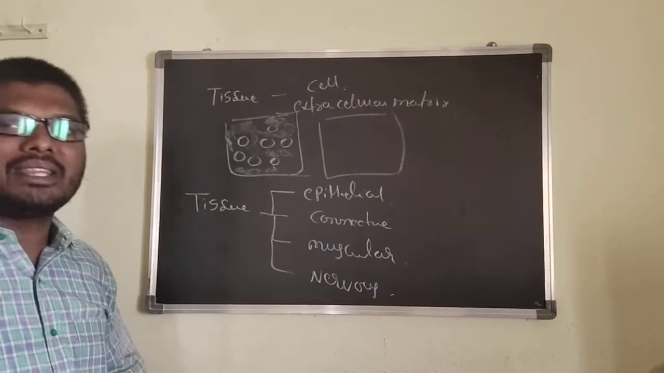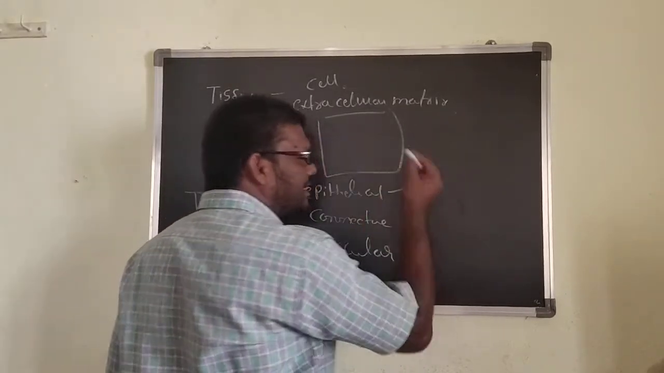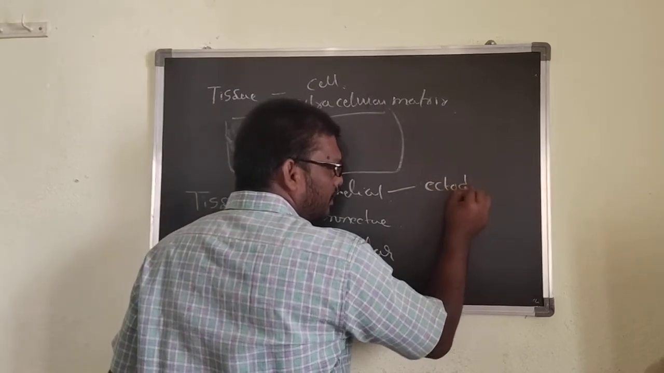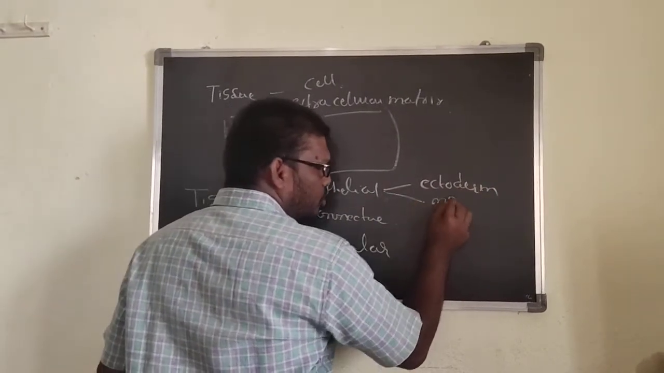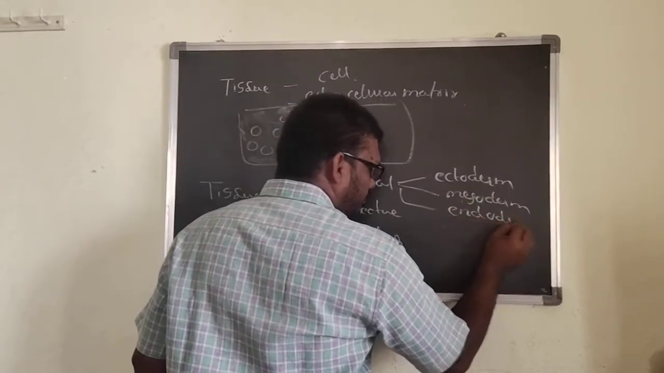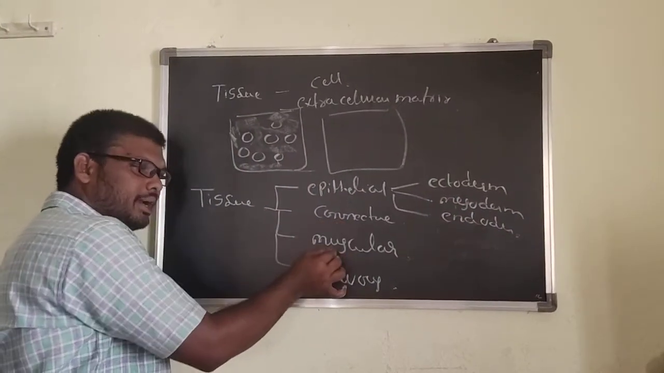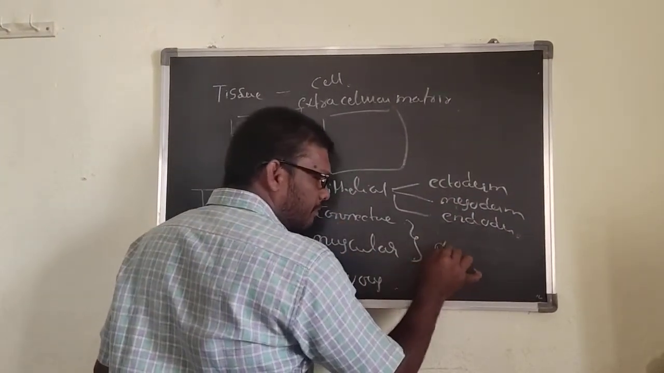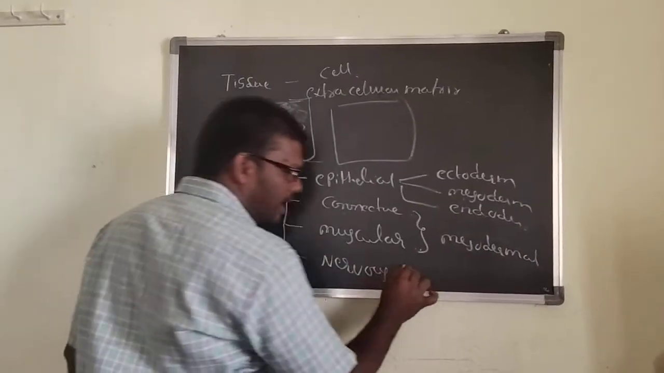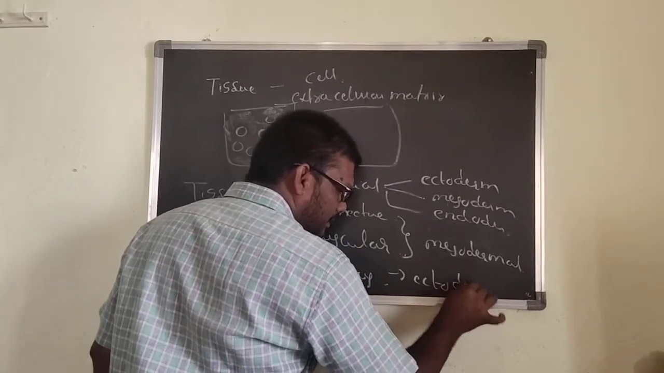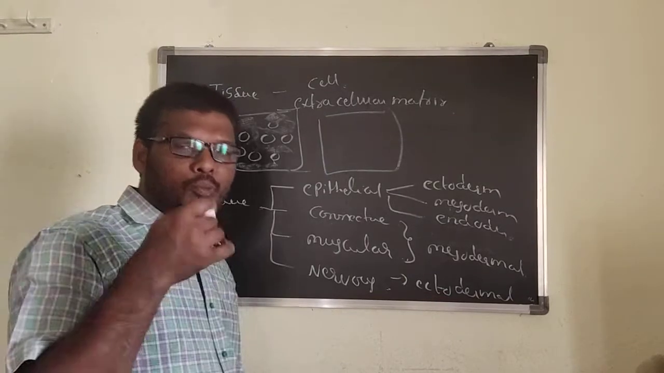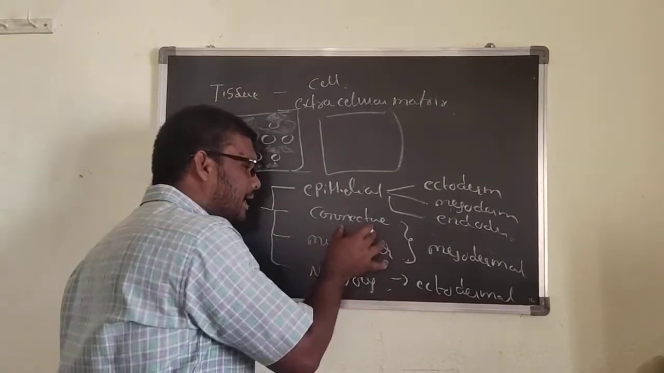Now if you go for the origin, where will the epithelial tissue originate? It will originate from the ectoderm, the mesoderm, or the endoderm. The connective tissue and muscular tissue originate from the mesodermal region. Nervous tissue originates from the ectodermal region. Among all the tissues, the major portion of our body is occupied by the connective tissue.